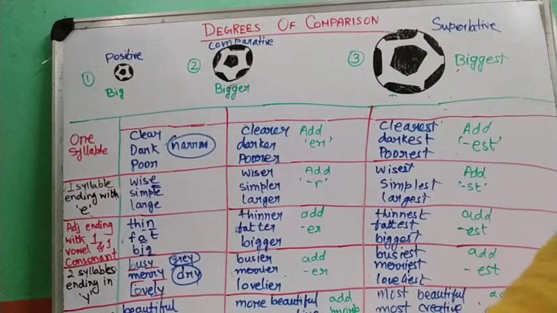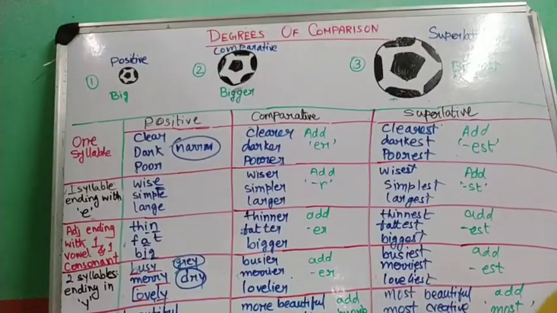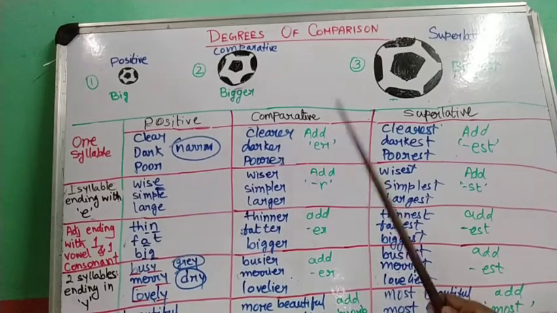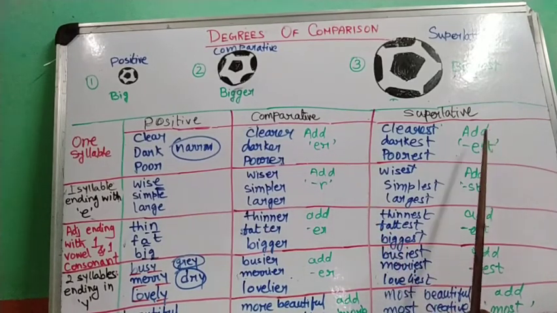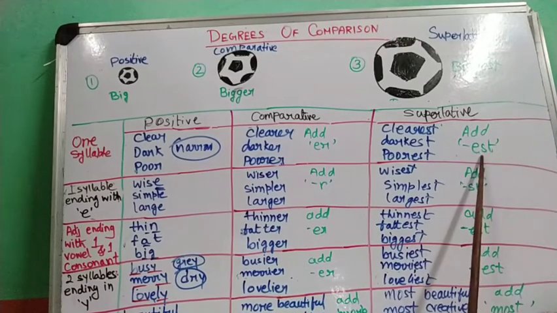In the same way, we have other monosyllabic words, that is words with one syllable, like rich. There is one syllable only. You cannot break it into two parts. Rich becomes richer by adding er, and richest by adding est.